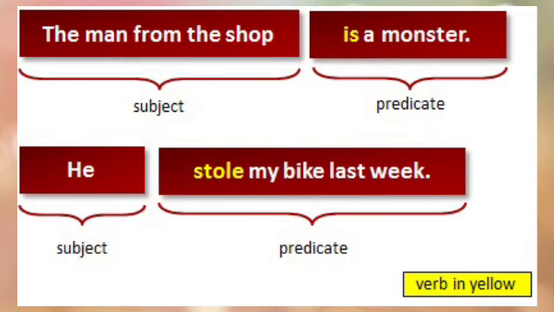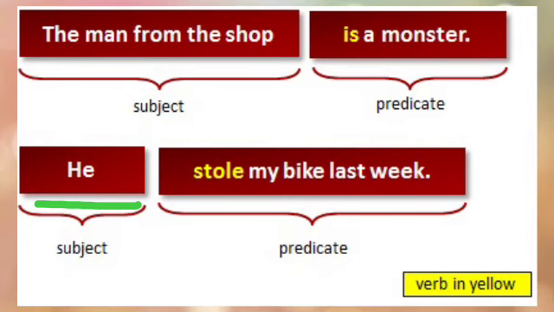Let's see first example. The man from the shop is a monster. In this sentence, the man from the shop is the subject, and is a monster is the predicate. Let's learn second example. That is, he stole my bike last week. First, we select the verb of the sentence. Verb is stole. If we ask question to verb, who stole my bike last week? We get the answer, that is subject. It means he. He is the subject of the sentence.